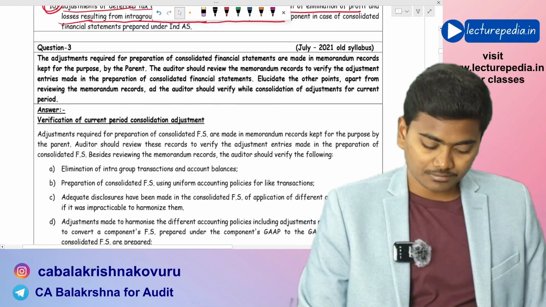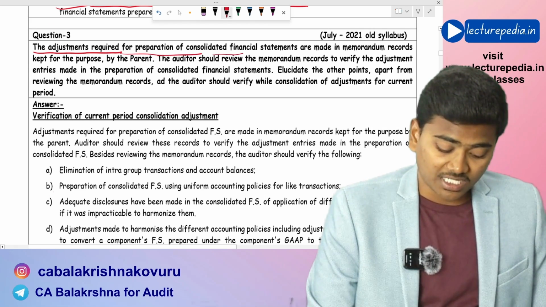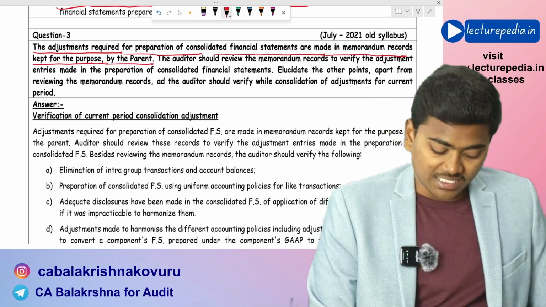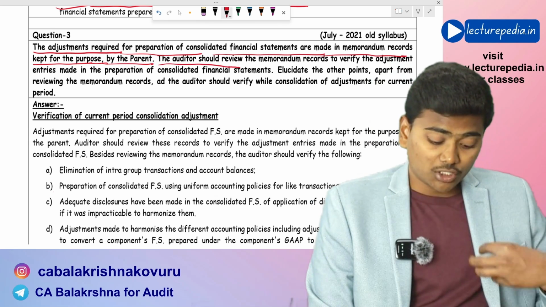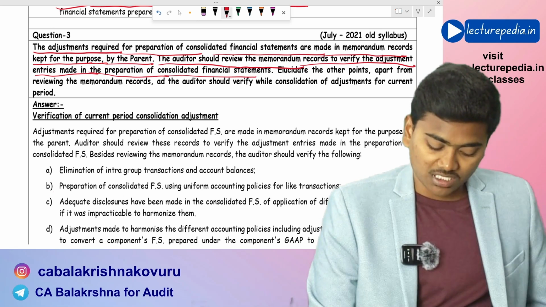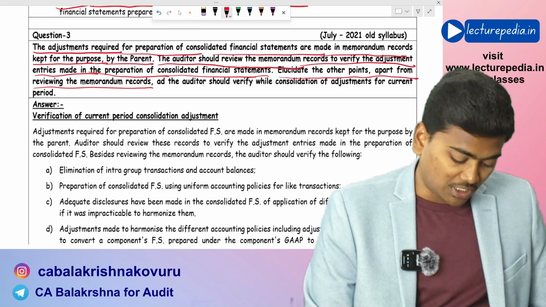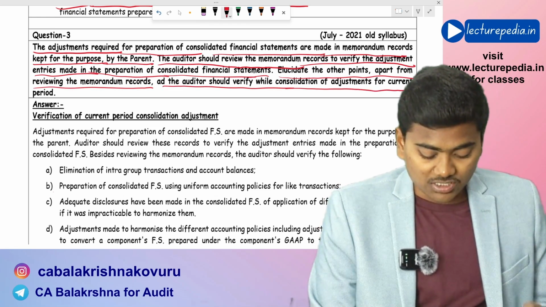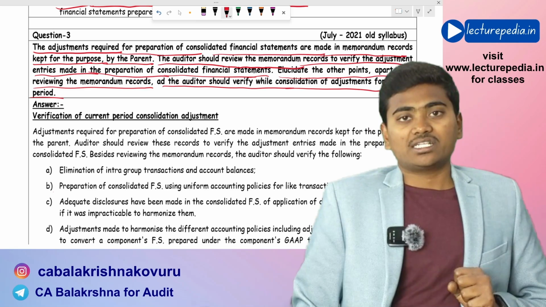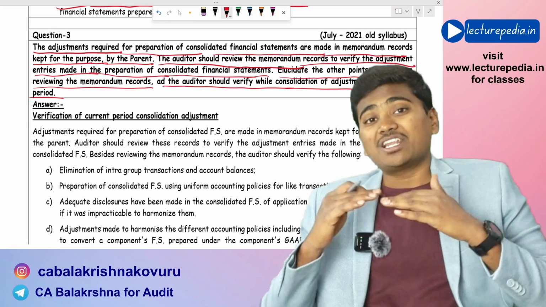Next, question number 3. The adjustments required for preparation of consolidated financial statements are made in memorandum records kept for the purpose by the parent. Now, the auditor should review the memorandum records to verify the adjustment entries made in the preparation of consolidated financial statements. Elucidate the other points. Apart from reviewing memorandum records, the auditor should verify while consolidation of adjustments for the current period. Basically, the current period consolidation adjustments will be made by the parent entity. The auditor's duty is to verify those adjustments.